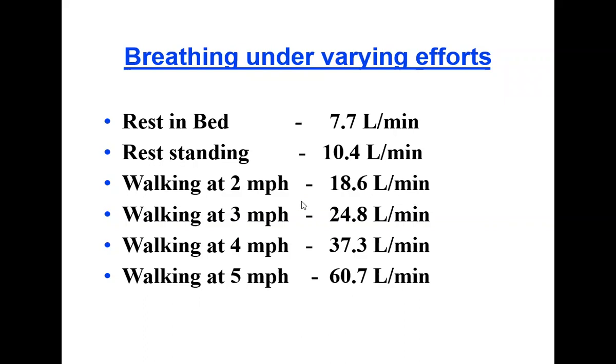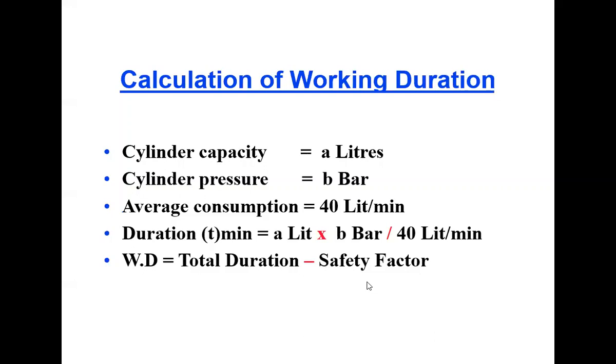And that is why the experts always recommend that you should be calm and quiet in extreme situations also, so that your oxygen consumption is on the lesser side. If you are calm and quiet and in a standing position, only 10.4 liters per minute of oxygen is consumed by you. If you are running at the speed of 5 mph, then you are going to consume 60.7 liters per minute. So that depends on the conditions.